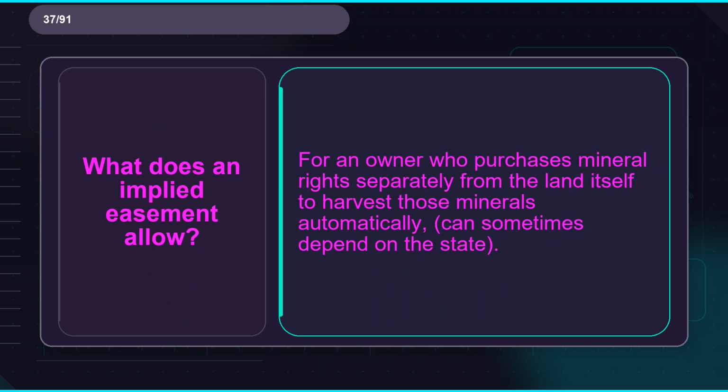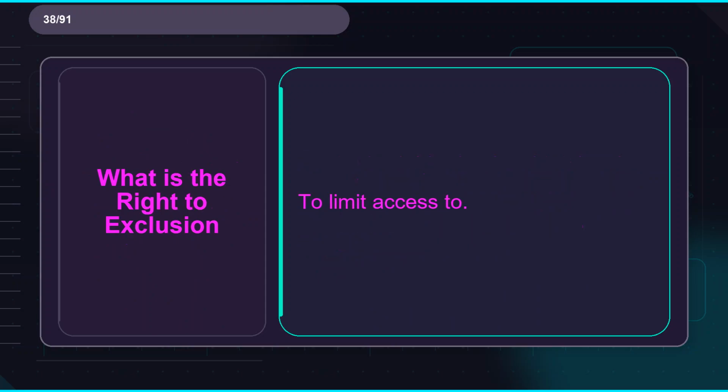Flashcard 37. Term: what does an implied easement allow? Definition: for an owner who purchases mineral rights separately from the land itself to harvest those minerals automatically; can sometimes depend on the state. Flashcard 38. Term: what is the right to exclusion? Definition: to limit access to.